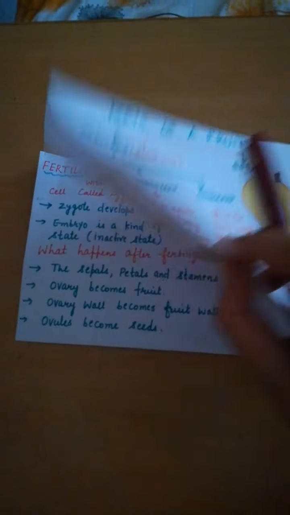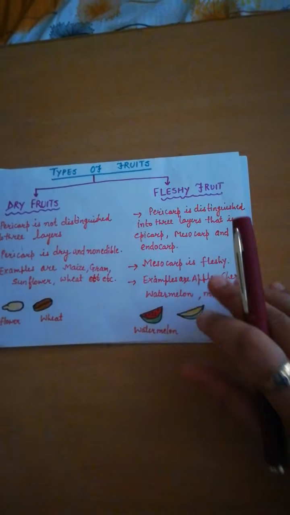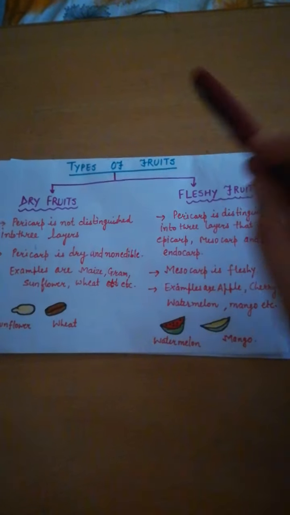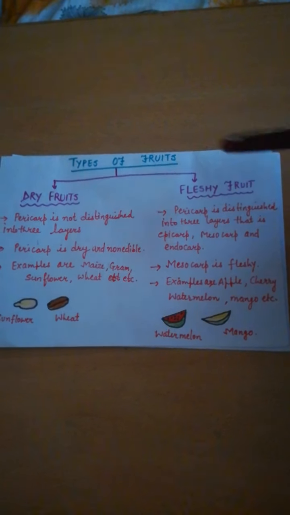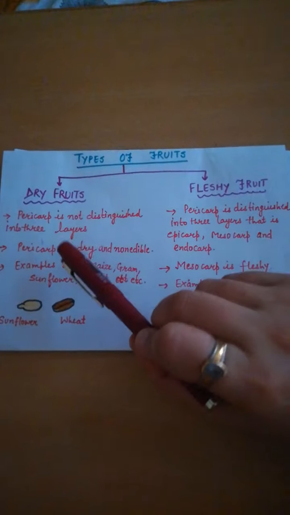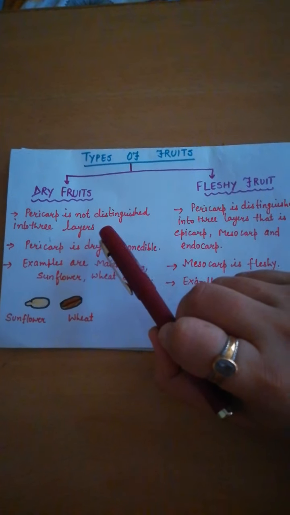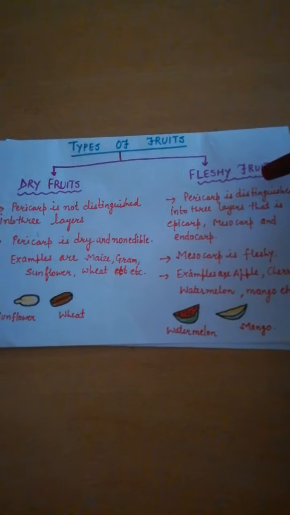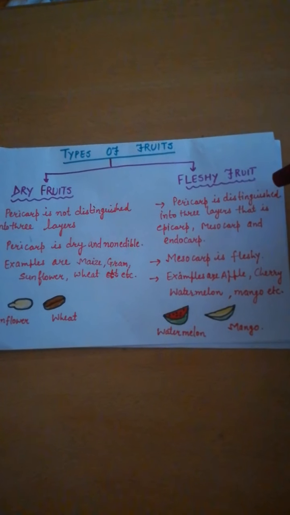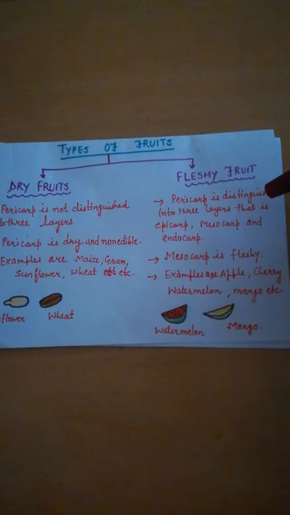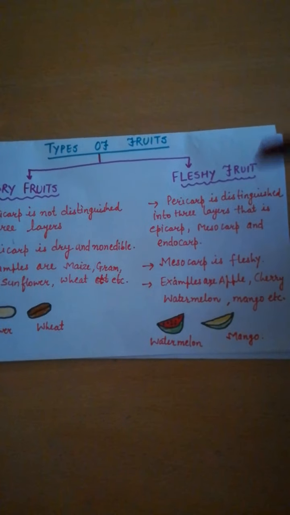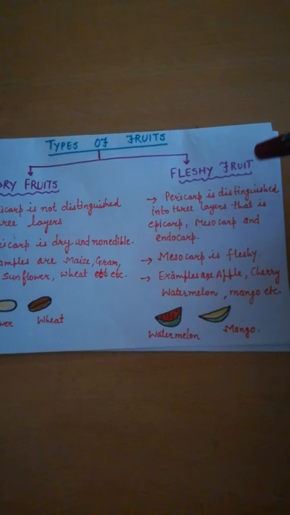Now we will discuss the types of fruits. Fruits are basically of two types. First is dry fruits, second is fleshy fruits. In dry fruits, the pericarp is not distinguished into three layers. It is fused actually. And in fleshy fruits, the pericarp is distinguished into three layers, that is epicarp, mesocarp and endocarp, which we just now discussed in the case of mango.